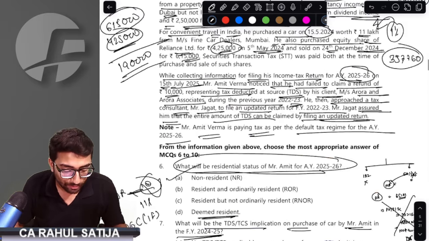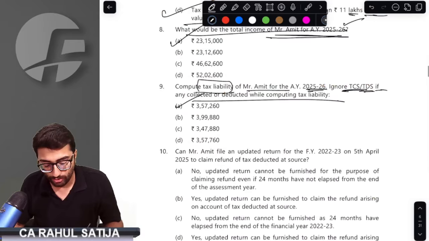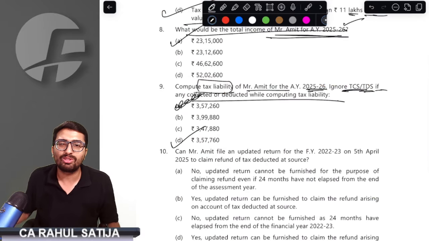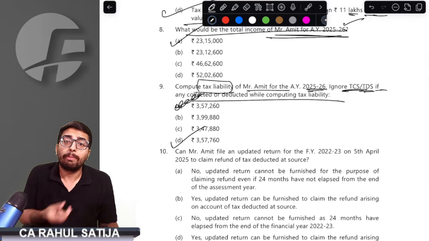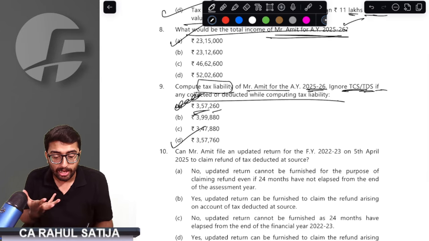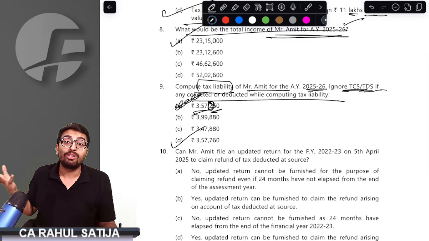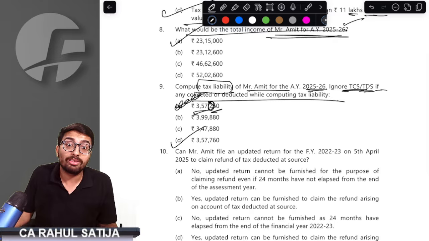You got the answer 357,760. The first option says 260. In a hurry, a student who is tense might mark the first option as correct because he sees the first three digits as the same and the last two as the same, but instead of seven, it is two. So you might still do this question wrong.